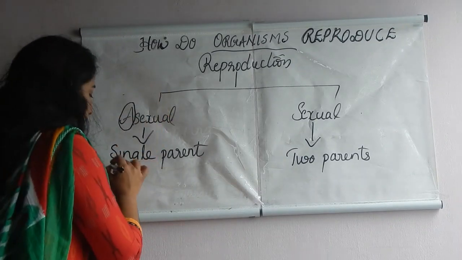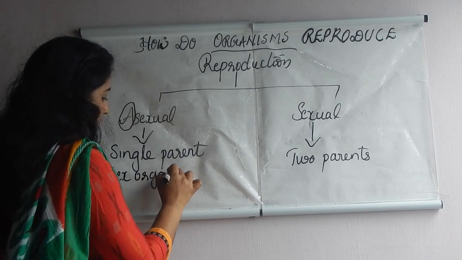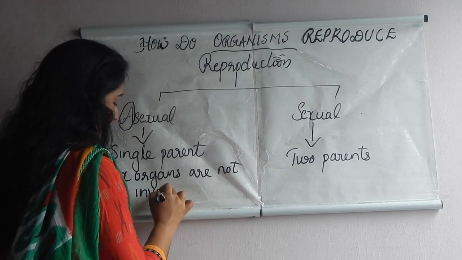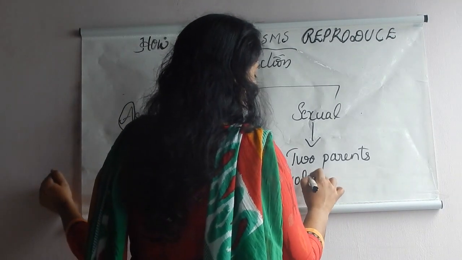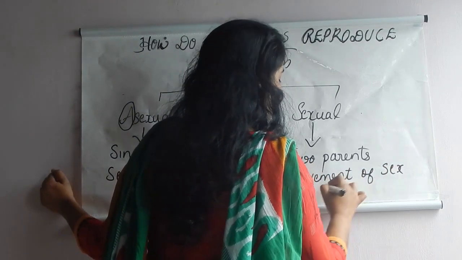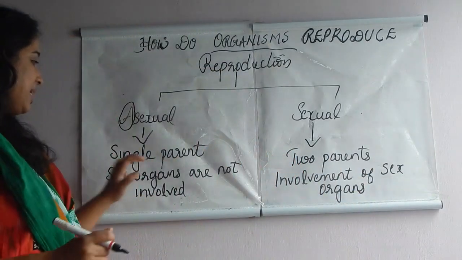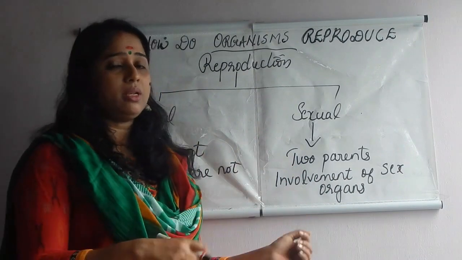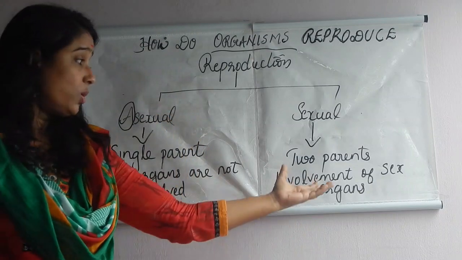Okay. Then here, no involvement of sex organs. Sex organs are not involved, and here involvement of sex organs. Here in asexual, sex organs are not involved. But in sexual reproduction, whether it is an animal or a bird or a plant, what happens?